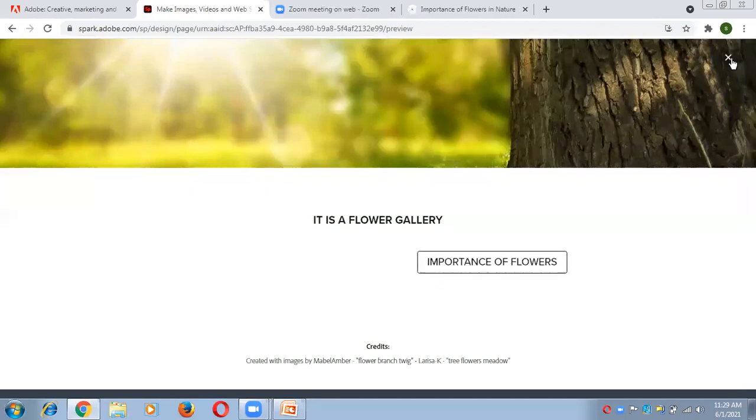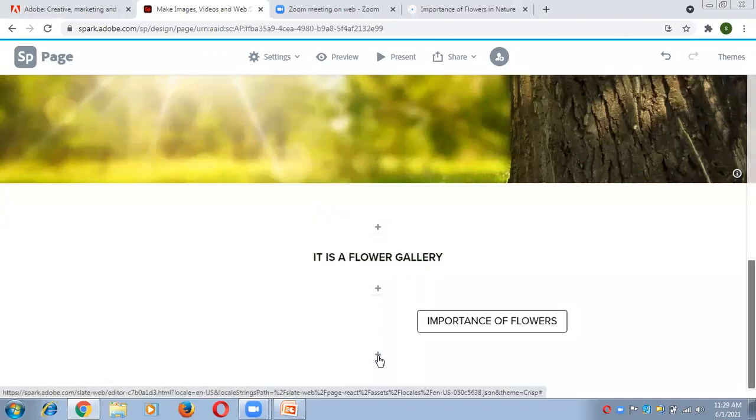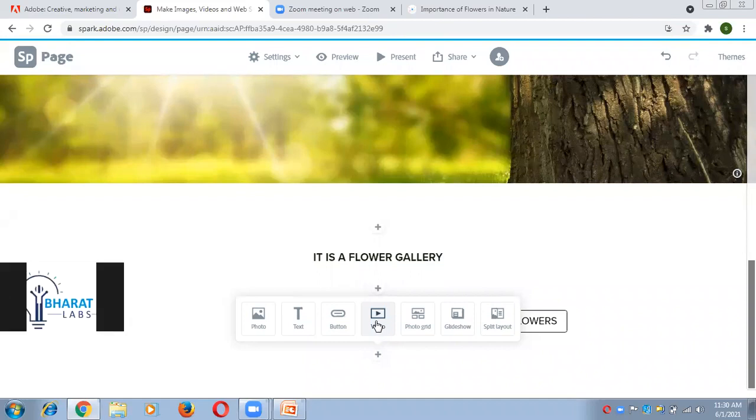So just firstly close your preview, and after that you can click on the plus button once again. Now the next one is video. We can easily embed our video on our web page. Any video which you want to embed on your web page. So just click on that.